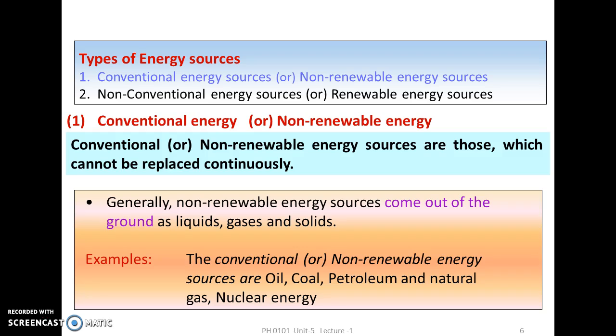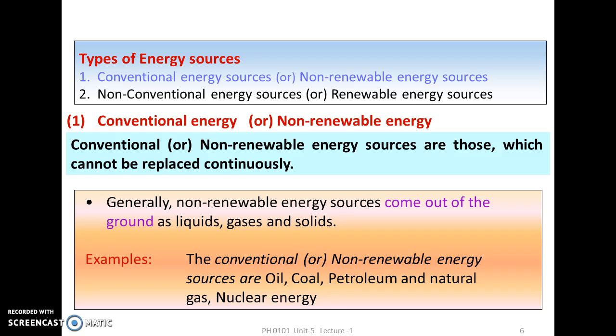Now, types of energy sources. We know there are only two: conventional, or we can say non-renewable, and second, non-conventional energy resources, or renewable. Our main target is non-conventional energy resources. What is conventional energy or non-renewable energy? Conventional means which is going on as usual, and non-renewable means which cannot be renewed, which cannot be replaced.